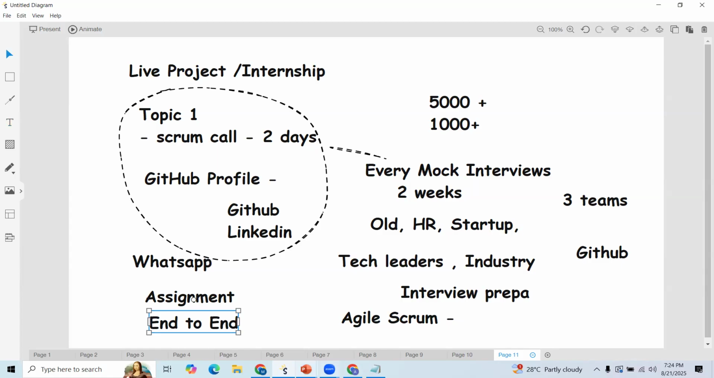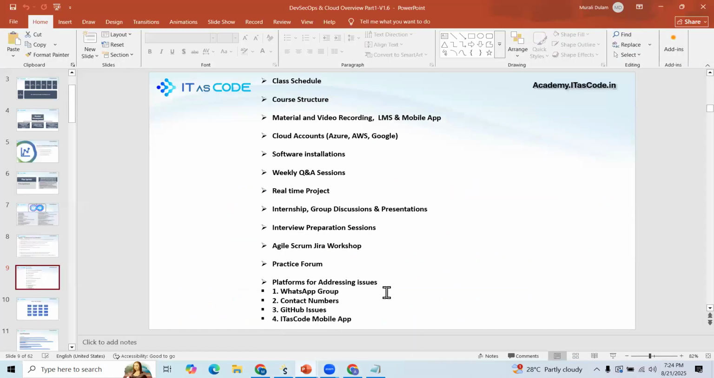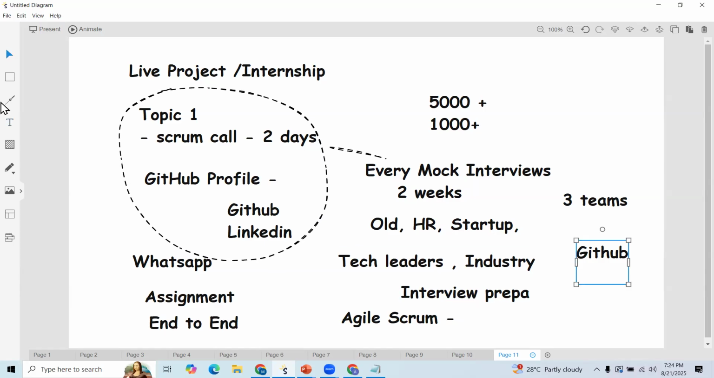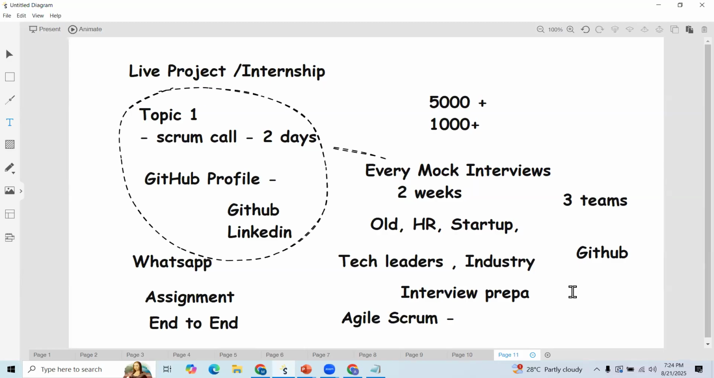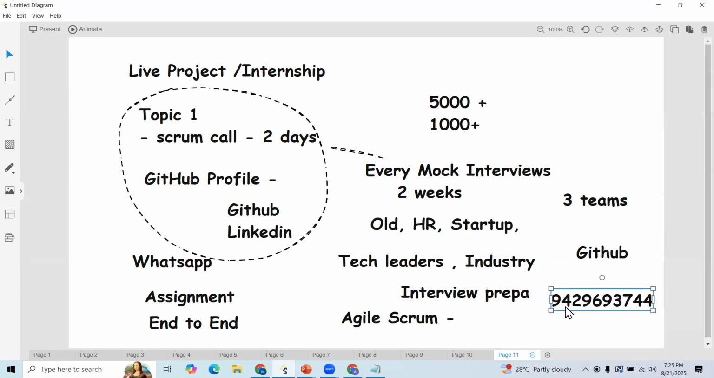In this way you can see that. We'll also share contact numbers. We have a dedicated central contact number, so you can call us. Let me share it right away, just give me a minute. 94296, it's a centralized WhatsApp and contact number. 93744. If you ping this WhatsApp number, our team will respond. They may take some time, but they will respond because all the people are on the same number.